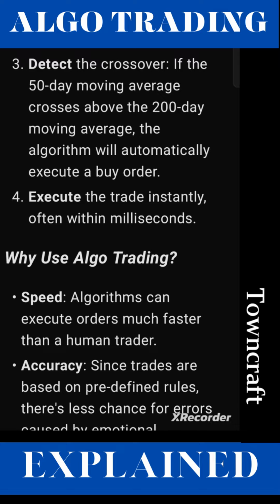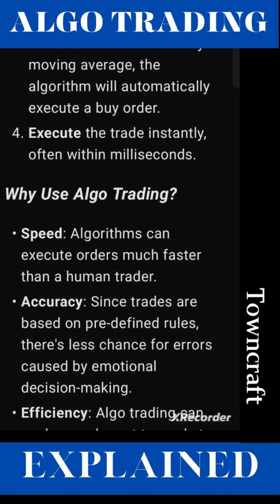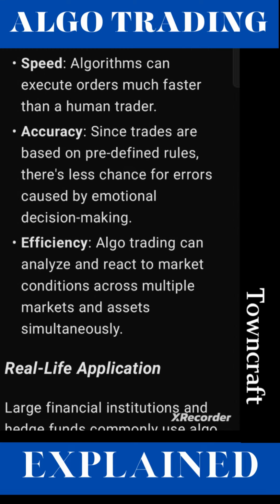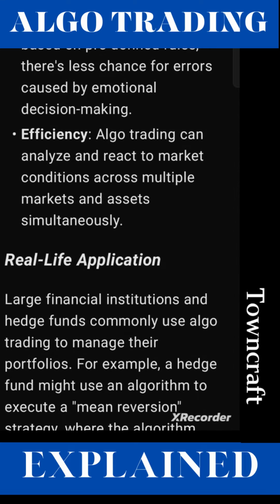Why use algo trading? Speed. Algorithms can execute orders much faster than a human trader. Accuracy. Since trades are based on predefined rules, there's less chance for errors caused by emotional decision-making. Efficiency. Algo trading can analyze and react to market conditions across multiple markets and assets simultaneously.